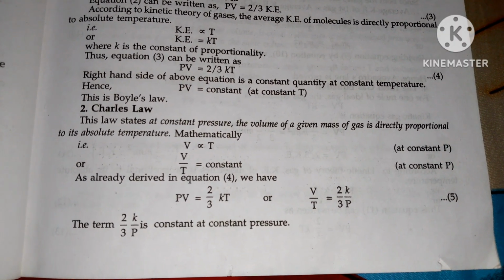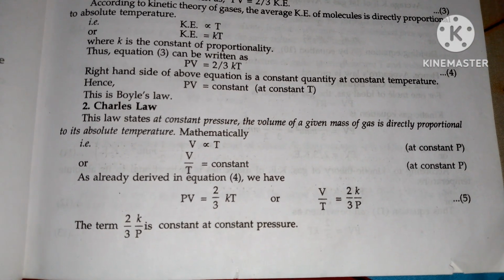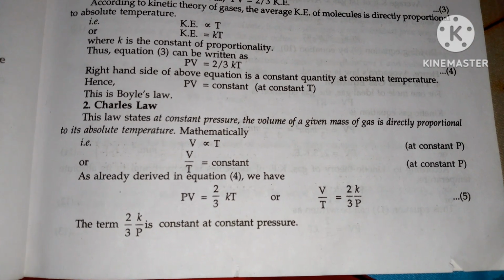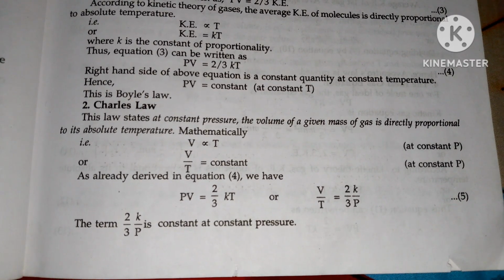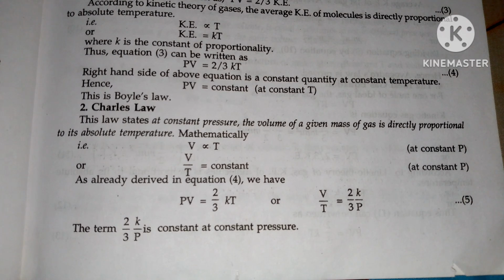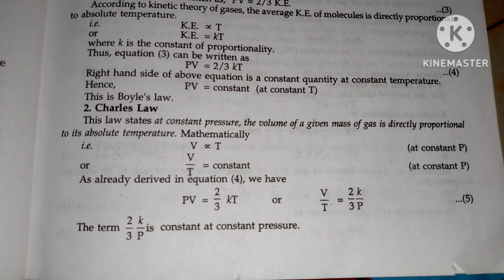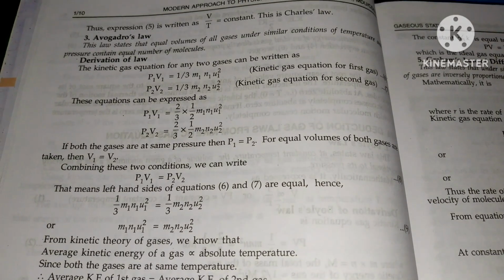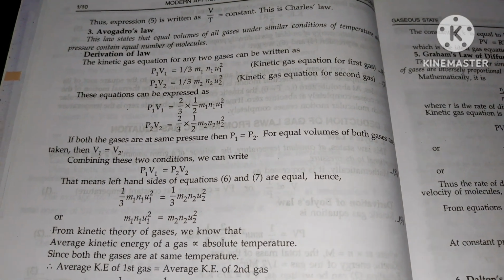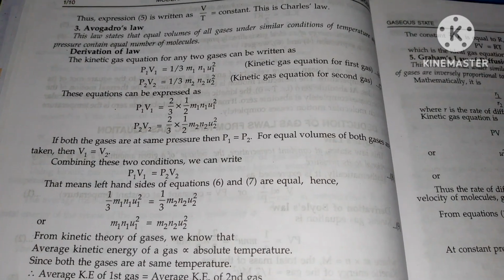As already derived in equation 4, we have PV is equal to 2 by 3 kT, or V by T is equal to 2 by 3 small k divided by P. This is equation 5. The term 2 by 3 small k divided by capital P is constant at constant pressure. This expression 5 is written as V by T is equal to constant. This is Charles law. Third, Avogadro's law.